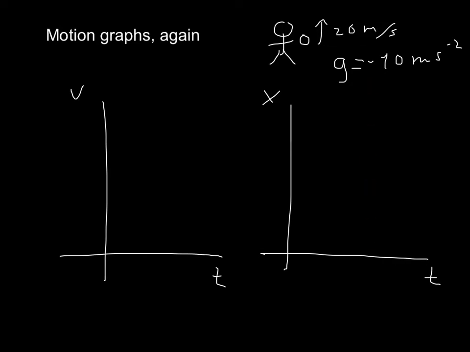Okay, so let's draw this. So here's my velocity. I'm going to say that this is 10, this is 20. So I start at 20 meters per second. And after 1 second, so this is 1 second, 2 seconds, 3 seconds, 4 seconds, and so on. After 1 second, I'm down here at 10 because I lost 10 meters per second, because this is telling me that every second I lose 10 meters per second. So from 20 to 10. And then after the following second, I'm going to lose 10 meters per second again. So you can see that this is a straight line because each second I lose exactly the same amount of meters per second. And I can just make a straight line that goes down like this.